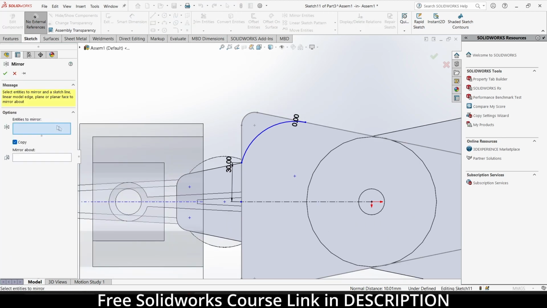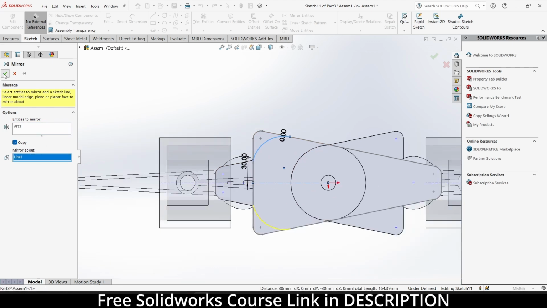Mirror entities. Mirror what? I want to mirror this line about this one. Click OK.